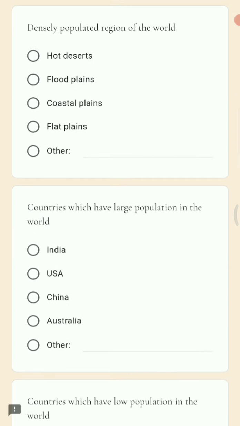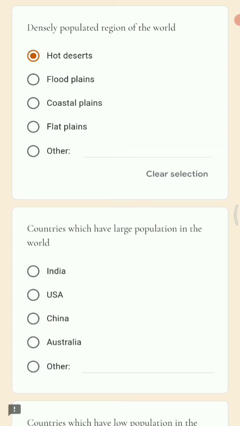Next question is densely populated region of the world. So we all know that the most densely populated places in the world are near the water bodies. So here the options are hot desert, flood plains, coastal plains and flat plains. So the right answer here is hot desert.